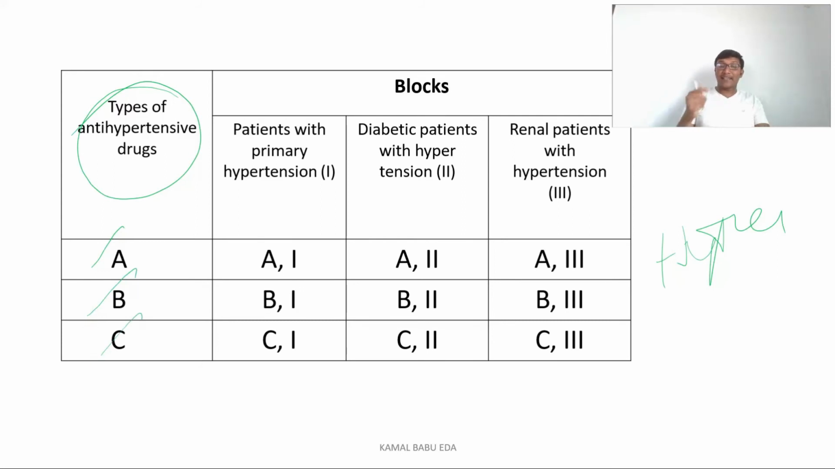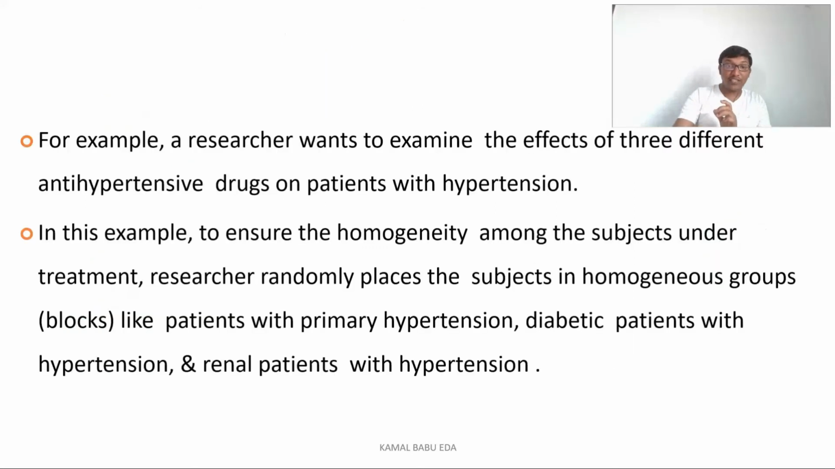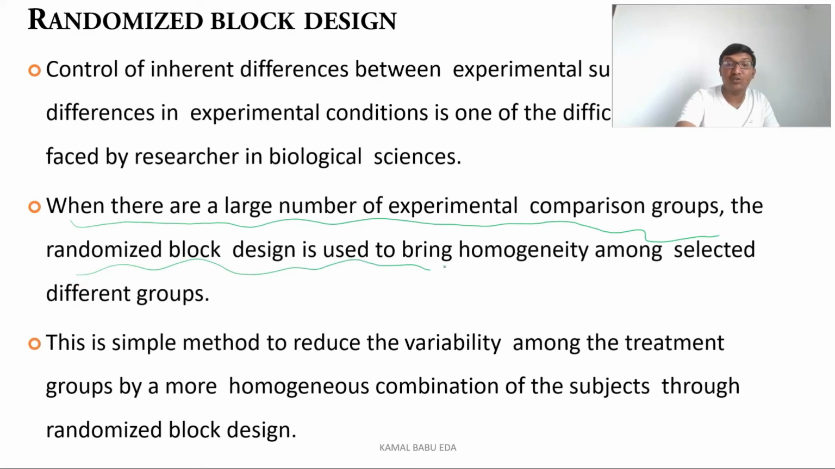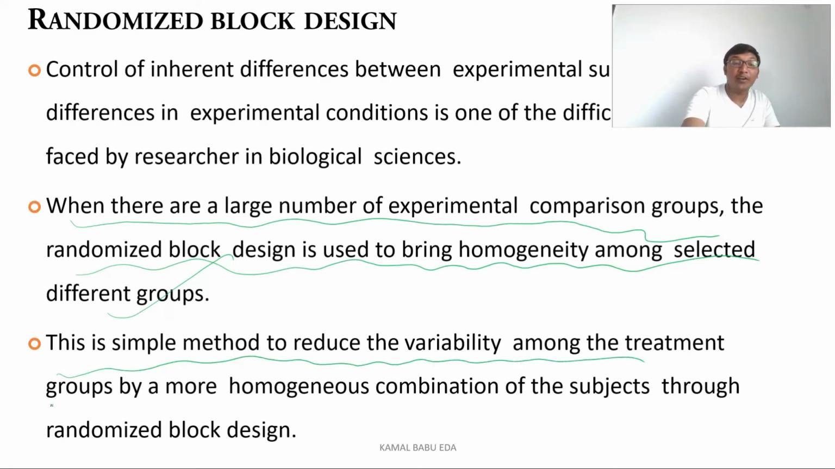So as I am saying, we have different types of hypertensive patients. All these patients are combined together, they are called hypertensive patients. So we are separating them homogeneously. Where there are large number of experimental comparison groups, the randomized block design is used to bring homogeneity among the selected different groups. So this is the simple method to reduce the variability among treatment groups by a more homogeneous combination of subjects